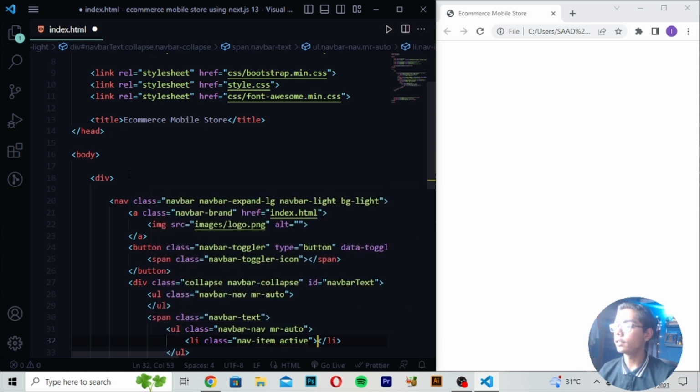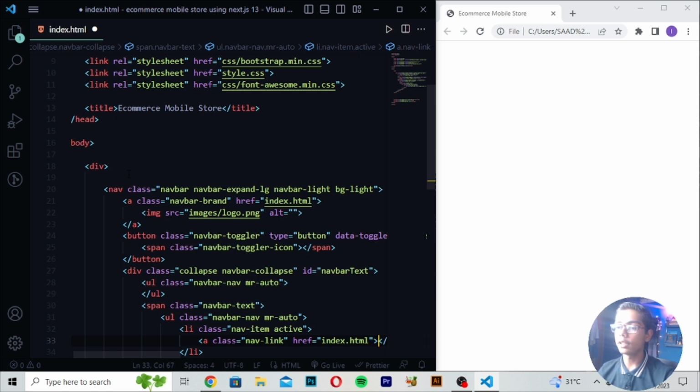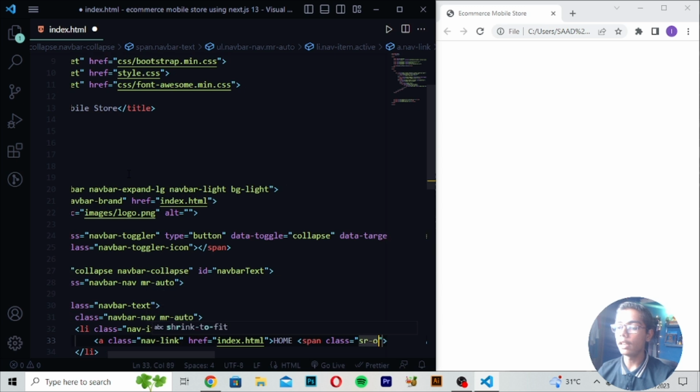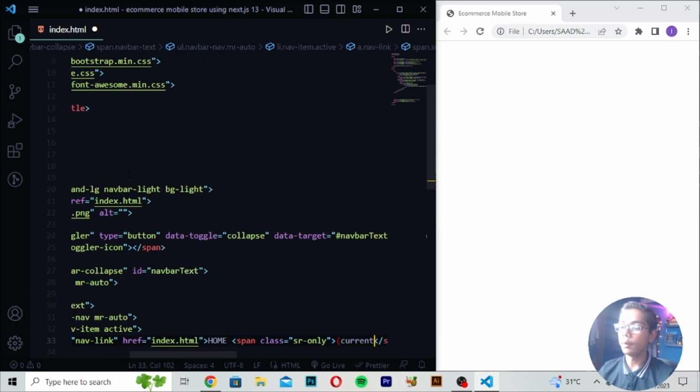Then after writing this you have to write an a tag, then here I will be writing class. After writing class you have to write nav-link, then you have to write href, and then you have to write the file name here. Here you have to write Home, then a span with class, then I will be writing sr-only. Then you have to write current. So here I will be making this.